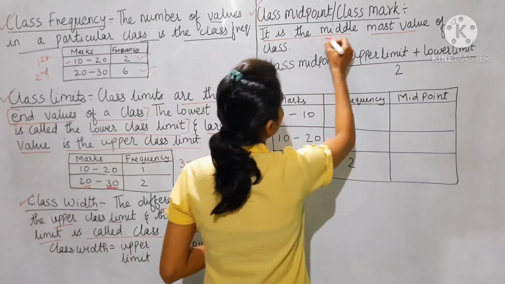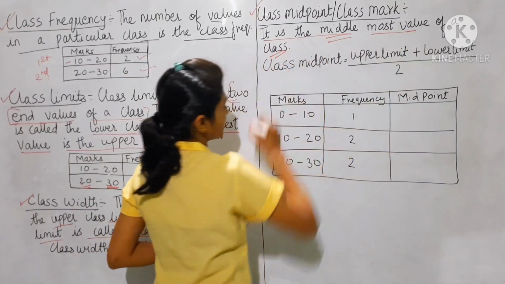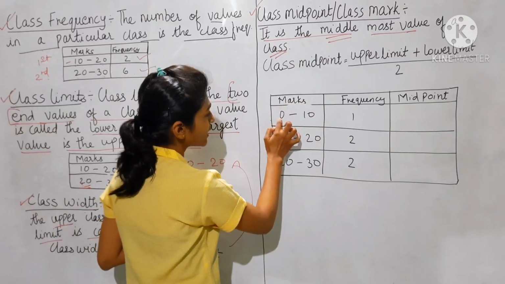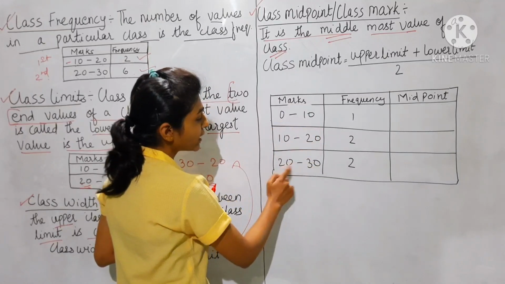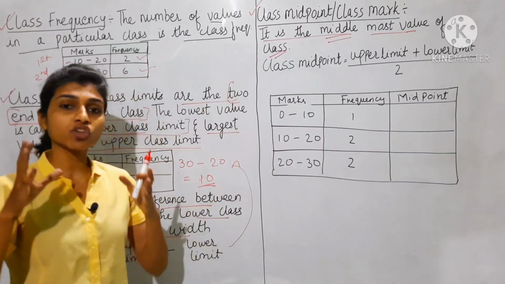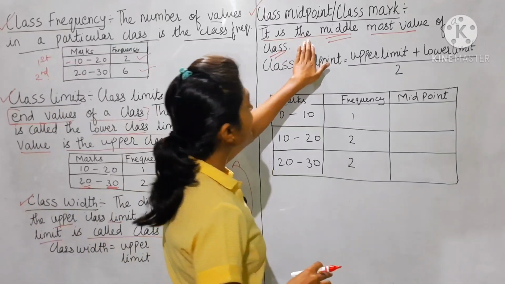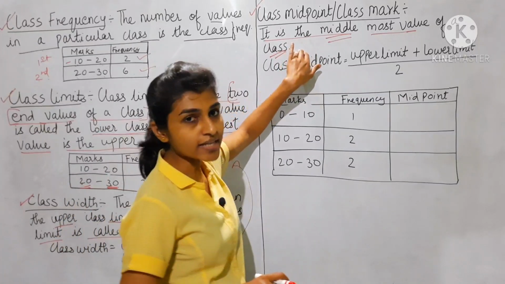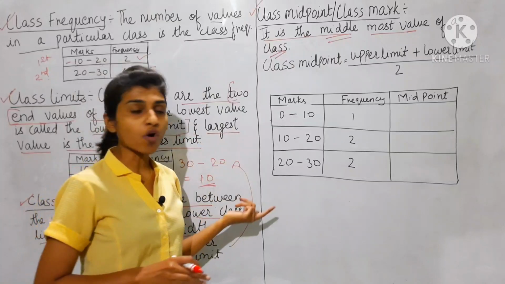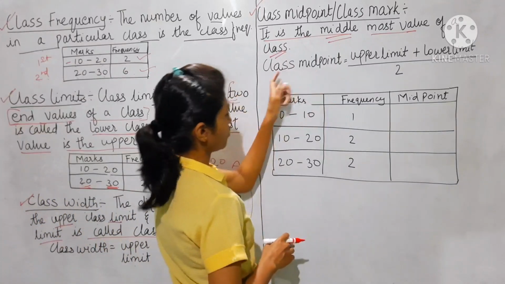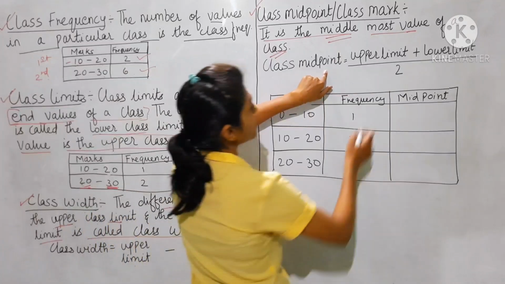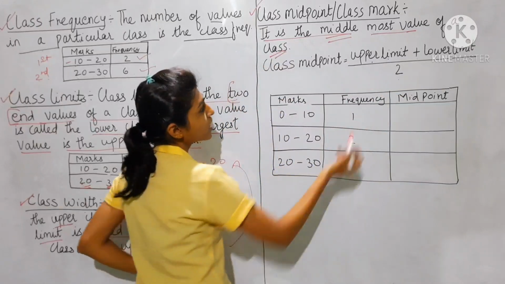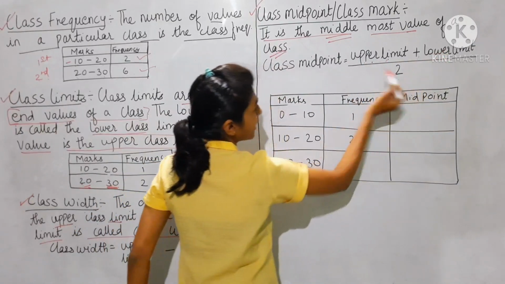So it is the middlemost value of a class. I hope you are understanding what a class is. This particular 0 to 10, 10 to 20, 20 to 30 and so on is called a class. So the mid value or class mark is the middlemost value of a particular class. To find the mid value, we use the formula: mid value or class midpoint is equal to upper limit plus lower limit divided by 2.